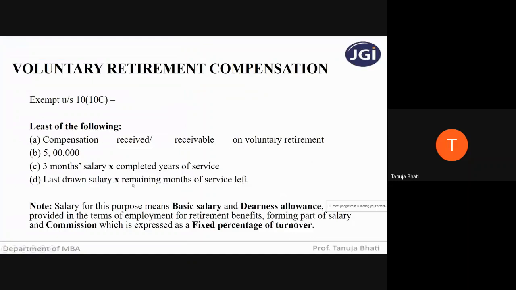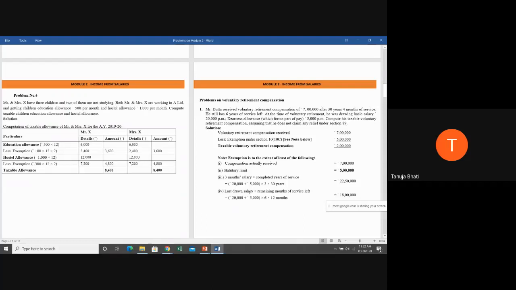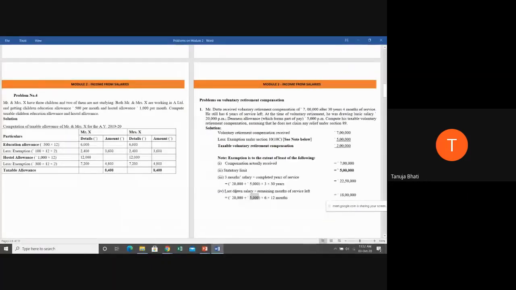last drawn salary into remaining months of service left. Now, last drawn salary. Again, salary for the purpose of VRC is nothing but basic plus dearness plus commission. Since nothing is given about commission, we have not taken. Last drawn salary means only you have to take 1 month's salary. You need not take salary for the 3 months. You have to take what is the salary he's got. So 25,000 into remaining months of service left.